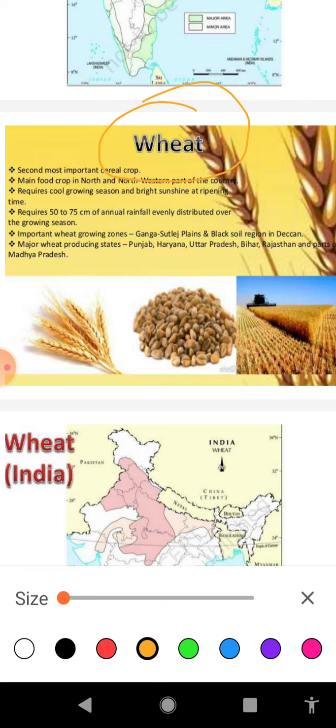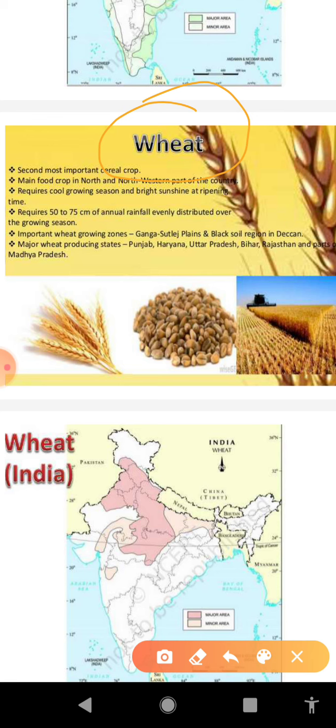Now, with regard to wheat, all of you know that it is a winter crop, or we can say the Rabi crop in India. It is grown in the northern part of India and in the areas where the temperature does not rise beyond 10 degrees Celsius to 15 degrees Celsius at the time of the winter season. Wheat cannot be cultivated in the eastern and the southern part of India because the mean monthly temperature is high.